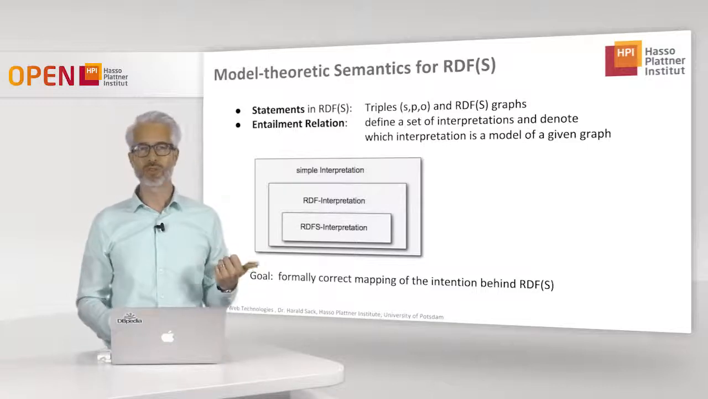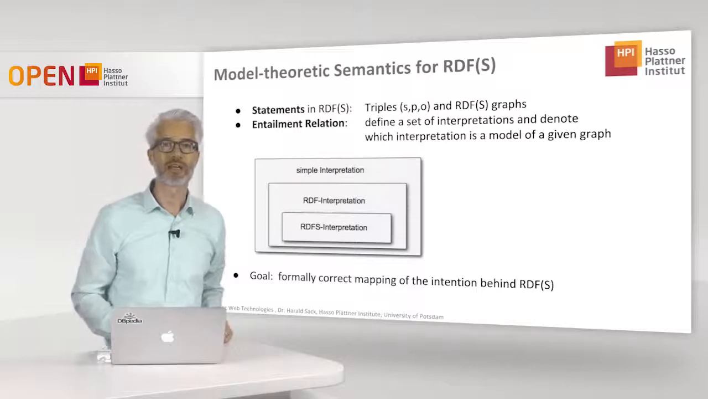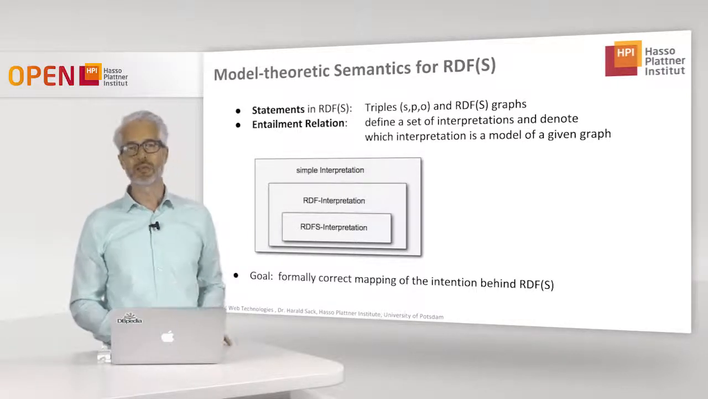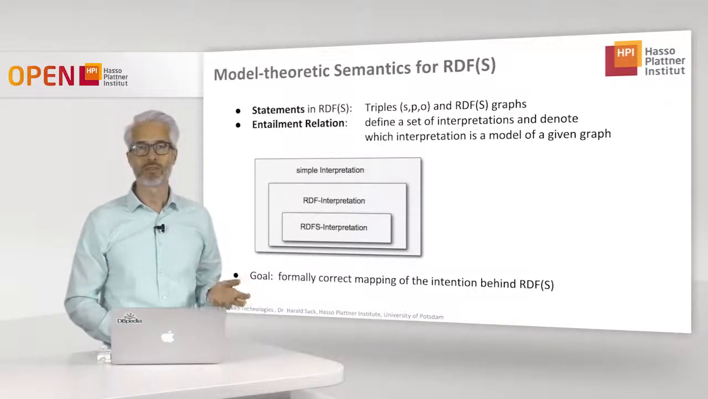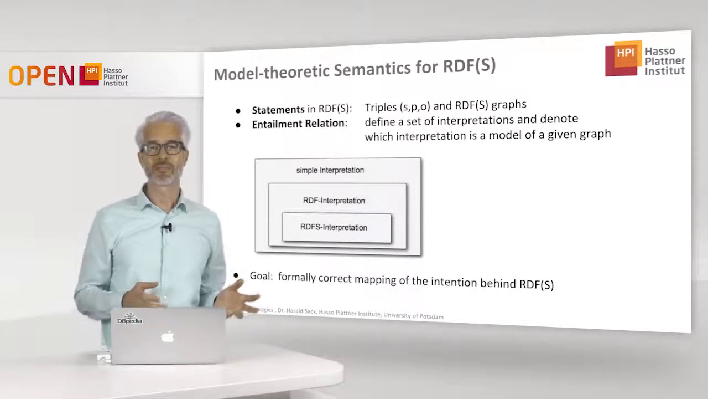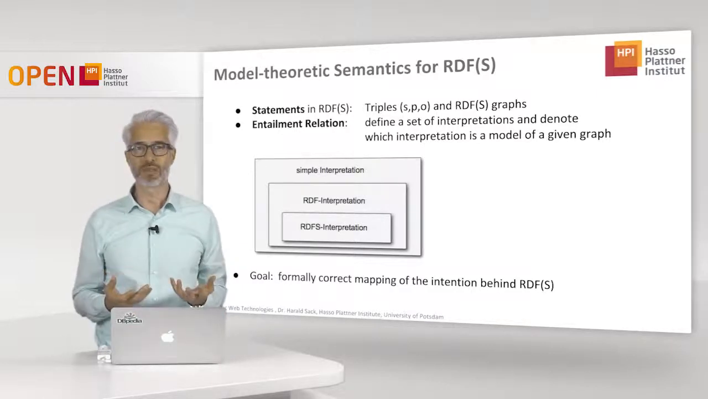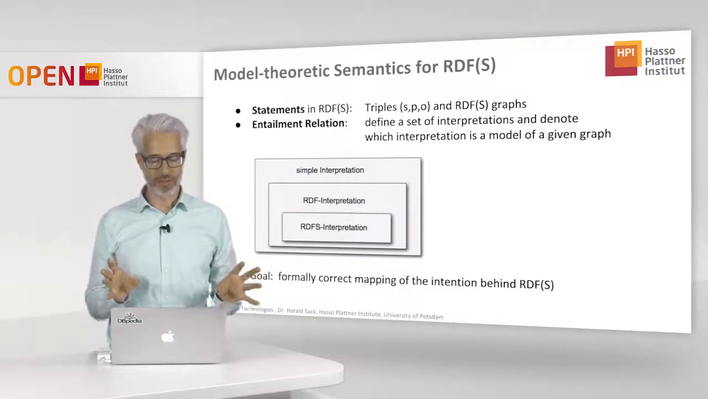So first we have to consider what the statements in RDFS are, to treat RDFS like a logic. And the statements we will see are all the triples, as we have already seen. So each subject, predicate and object is a statement, but also a summary of statements in an RDFS graph is a statement. So these are all the statements we are looking at.